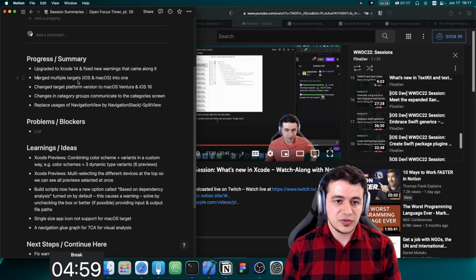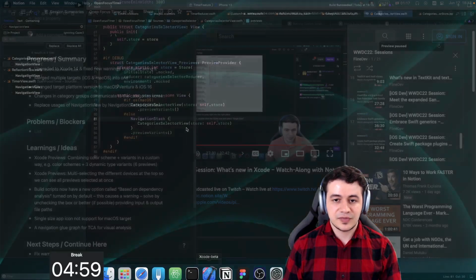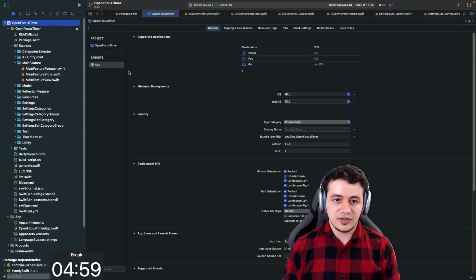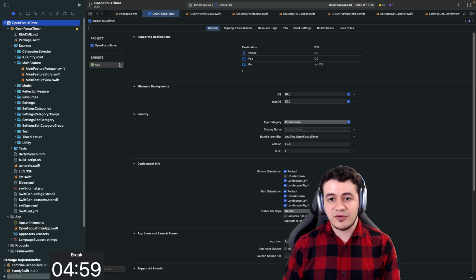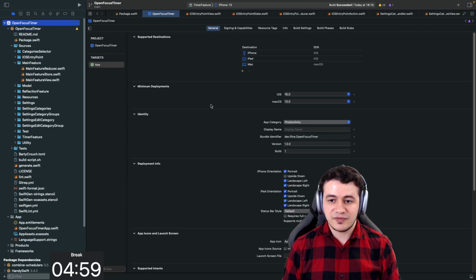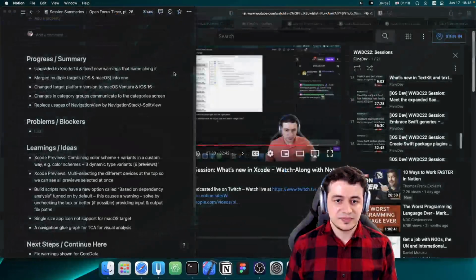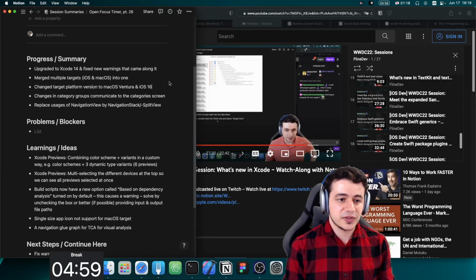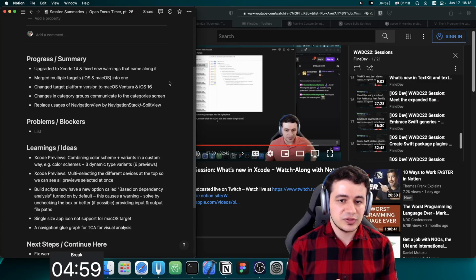Then we merged multiple targets. Yes, just to go back here, before this stream we had two targets, which was macOS app and iOS app, and now we have one target with iPhone, iPad, and Mac. We have them all here, and it just works. Makes things simpler. And less duplicate code, like build scripts. We just have them one time now.